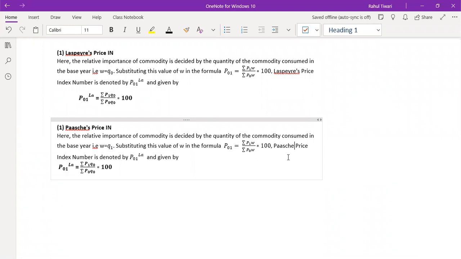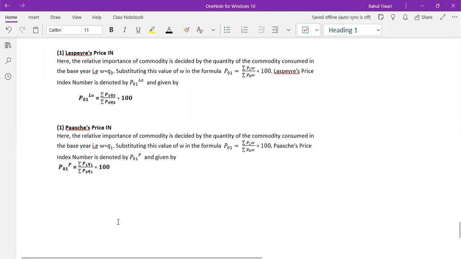Or simply you can call it the Paasche price index number, which is denoted by, you know the definitions. So again, I'm just going to replace this by P, and this by P. Simply this would be your Q1 and this would be your Q1.